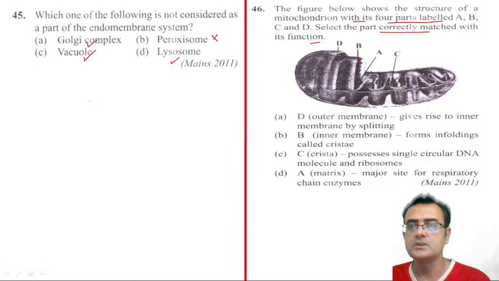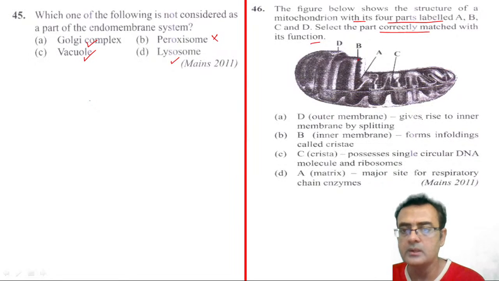The question is, for the mitochondrion with 4 parts A, B, C, D, select the correctly matched function. D is the outer layer and gives rise to the inner membrane folding? No. B, inner membrane forms the infolding called crista. Yes, this is correct. C is the crista and possesses single circular DNA?